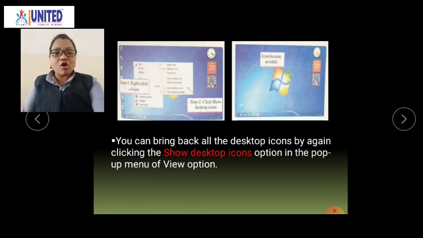So you can bring back all the desktop icons again. If you want to show the icons again, what do you have to do? You have to follow the steps again. Right click in the center of the desktop, then click on view, then click on show desktop icons again. The tick appears there. That means your icons come back onto the desktop.